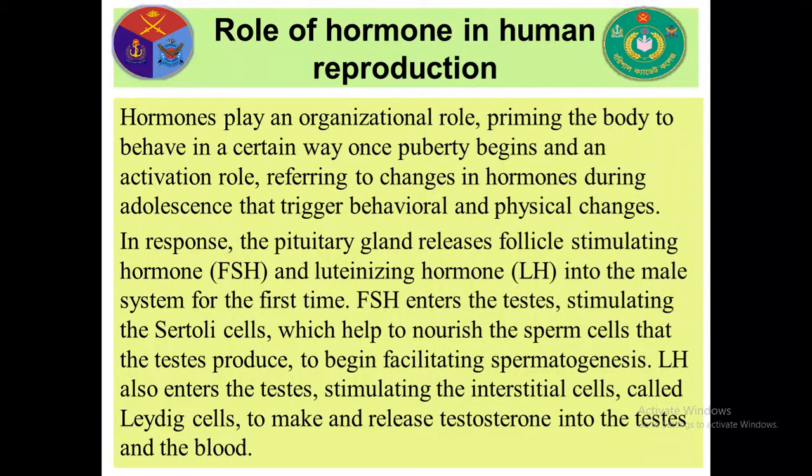In response, the pituitary gland releases follicle stimulating hormone, that is FSH, and luteinizing hormone, LH, into the male system for the first time. FSH enters the testes, stimulating the Sertoli cells, which help to nourish the sperm cells that the testes produce, to begin facilitating spermatogenesis. Spermatogenesis means the production of sperm.